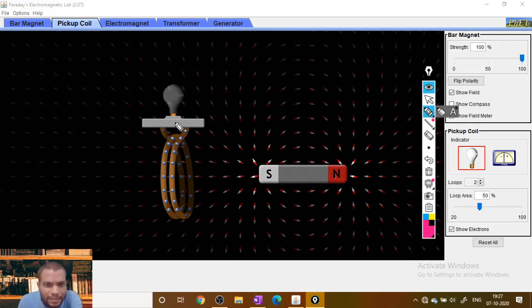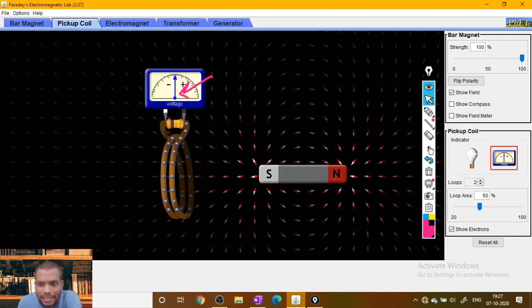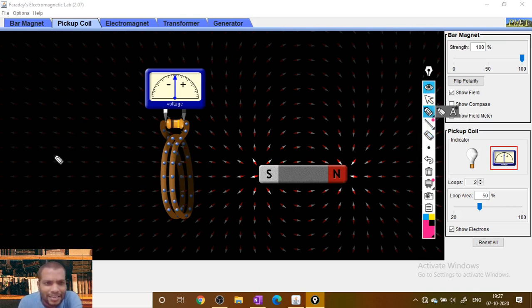According to Faraday's experiment, a coil is just connected to a galvanometer. So it is connected to a galvanometer. Now here the galvanometer is not showing any deflection. The reason is that there is no current. Current is not flowing.